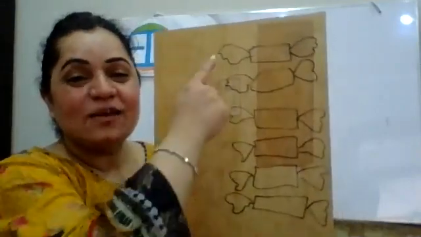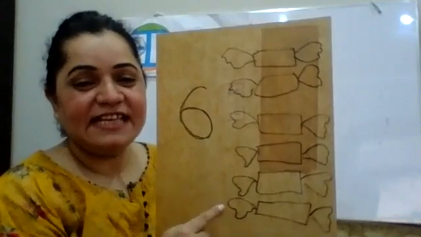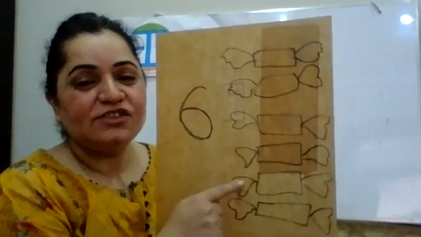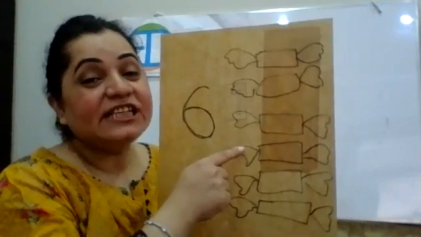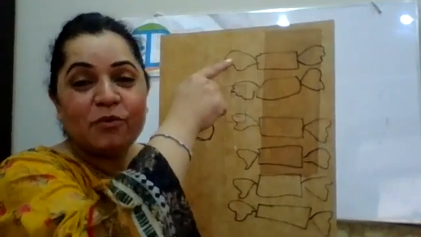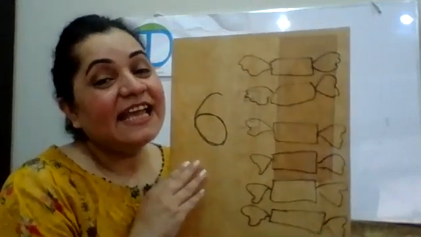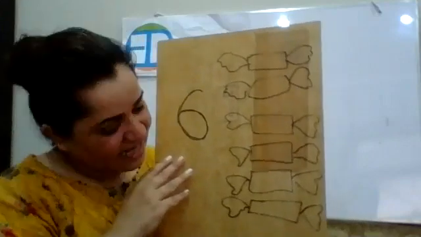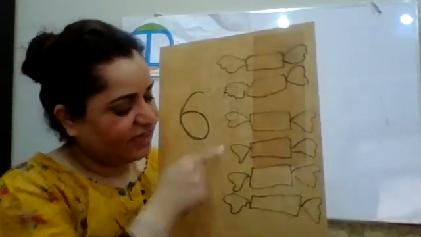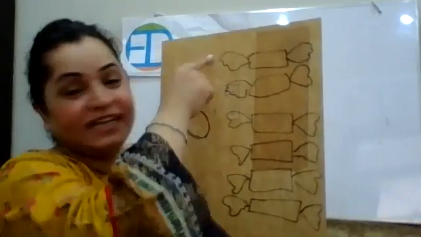Because we have to eat more candies. So 6 has 1, 2, 3, 4, 5, 6 candies. So she can give 1, 2, 3 to the friend, and she can keep 1, 2, 3. Wow. She can have 3 and she can share 3 with the friends. That's nice. So 6 is an even number because 6 is a very good friend and 6 can share equally with the friends. So she can share 3 candies and keep 3 candies. Wow, that is great. So 6 is also an even number.